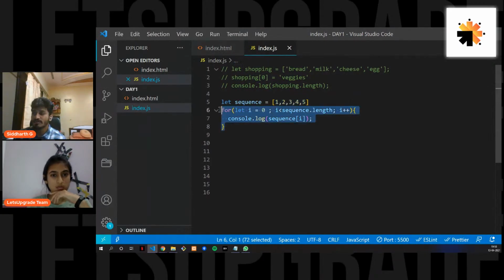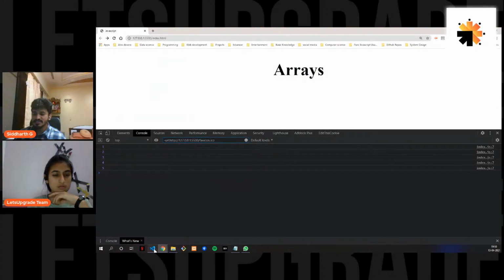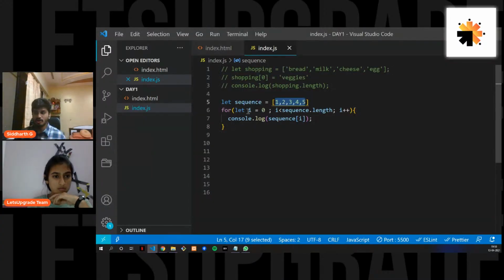So this is how a for loop works. How this works is similar in all the programming languages you come across, even in C++, Java, Python, Ruby, PHP. These are some of the parameters that we put in. We declare a variable, we put in a condition, and based on the requirements, you increment or decrement or neither of them, right? And when I console log it, I get all the values over here. So this is how I just implemented a for loop with an array, printing all the elements of an array.